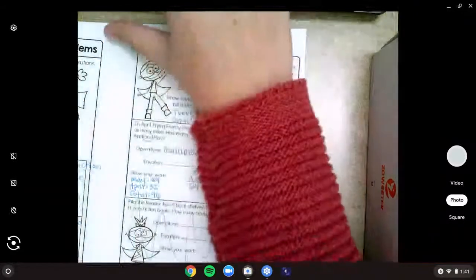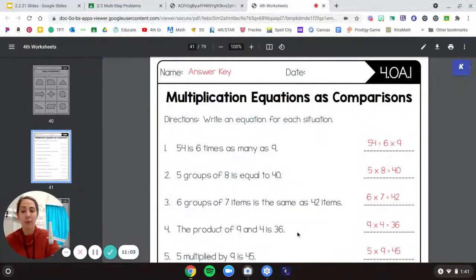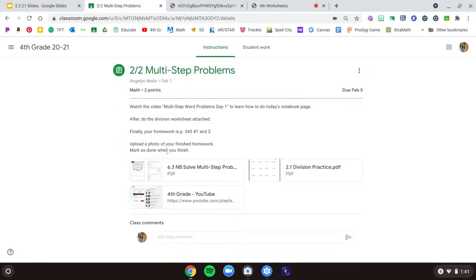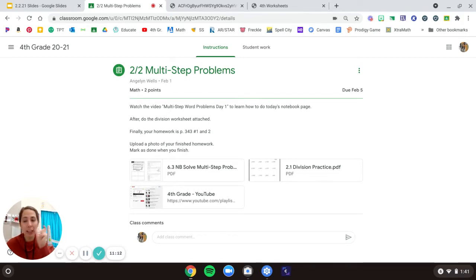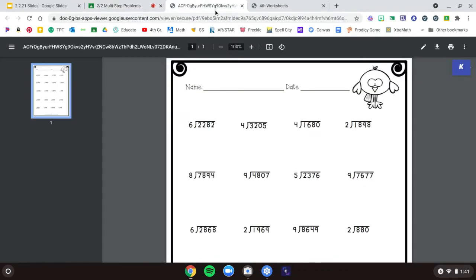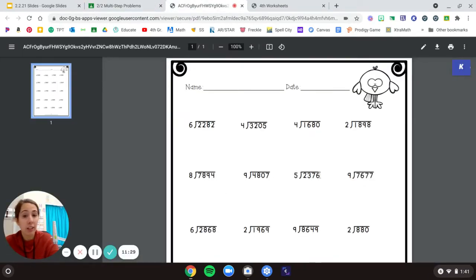All right. Well, that was what we had in class. We started thinking through those different parts. What do I know? What am I trying to find out? Okay. We are going to practice with just 2 problems on page 343, just 2 problems. When you're done with that, upload a finished one of your homework. And then you're also going to work on the division worksheet just to practice your problems.